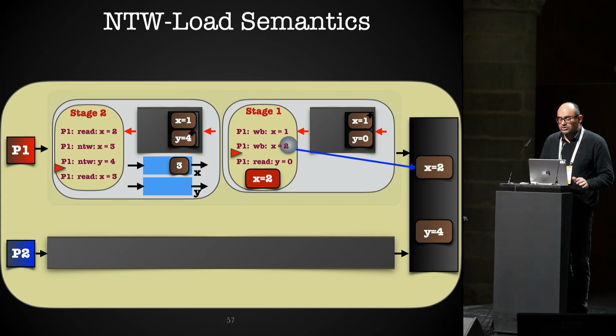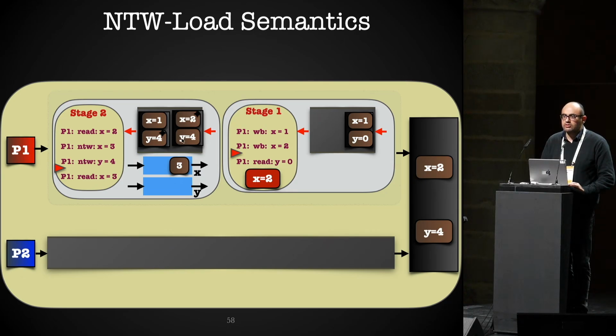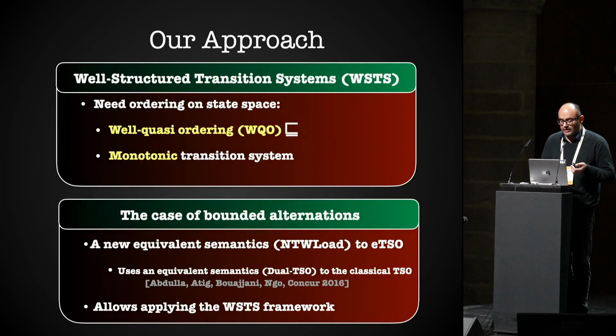Then stage 1 can continue, set X to 2, but you see now this is our active load buffer. All the snapshots will be added here. And then we can validate our guess: we have set X to 2, and we remove this constraint now. Then we can read Y from our own load buffer, and the second stage also reads X. Since it has a pending write here, it will read from it. And then finally, this pending write can go to the memory, update the snapshot, and update the second process. This is the main idea.